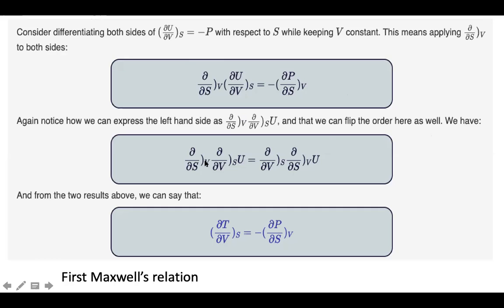And then we have a relationship like this. From the above two relations, we can say that (∂T/∂V) at constant S is equal to minus (∂P/∂S) at constant V. So this is the first Maxwell's relation with respect to the thermodynamic relations.